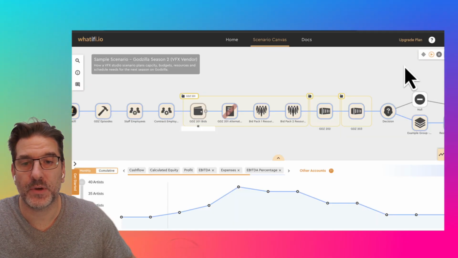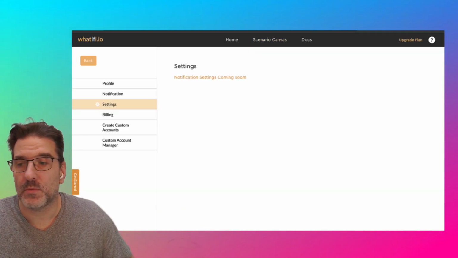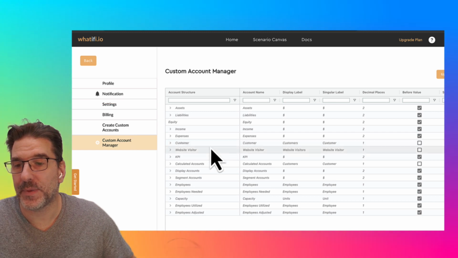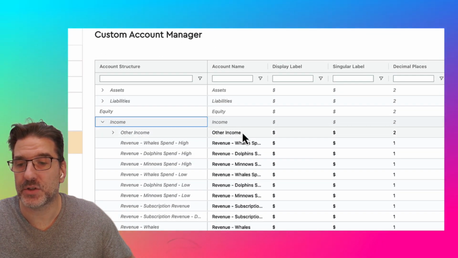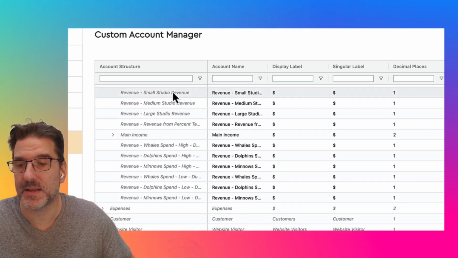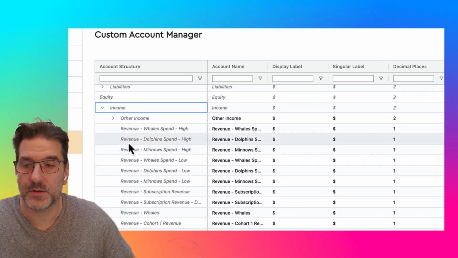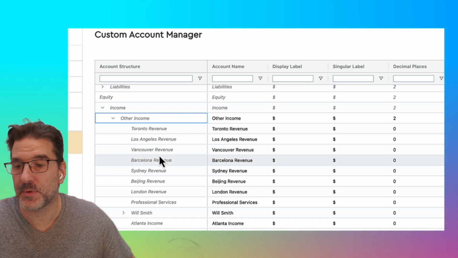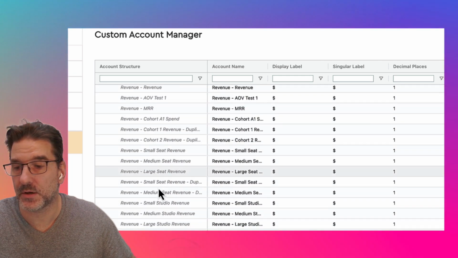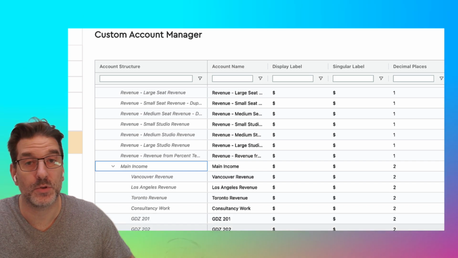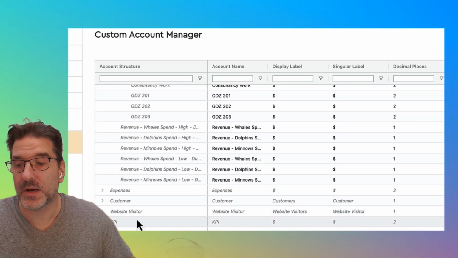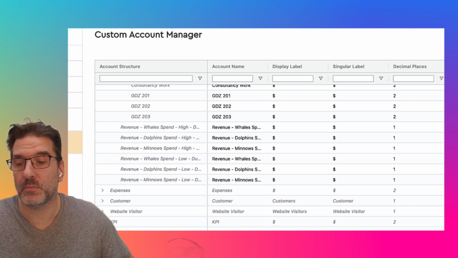I'm going to show you very quickly what an income account is. So much like traditional accounting packages, we have a full charts of accounts and ledgers here. And inside each of these buckets, we can maintain many, many, many different nested scenarios. You're inside my example scenario here right now, so some of these won't make sense for this particular use case here. But if I look at something like my main income, I can see Godzilla 201, 202, and 203. Likewise, we have the same sort of structure for employees.